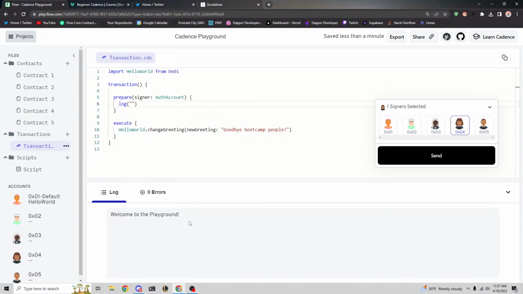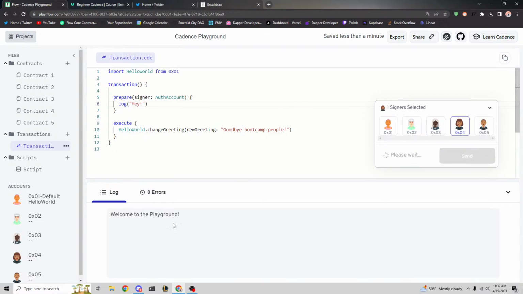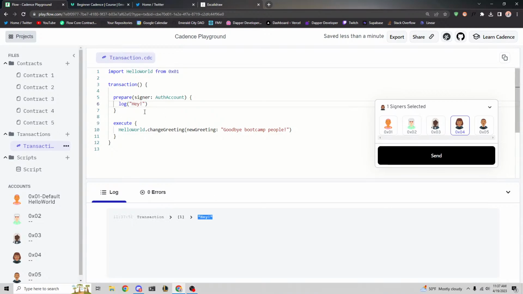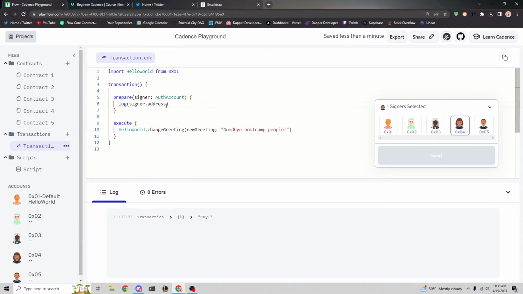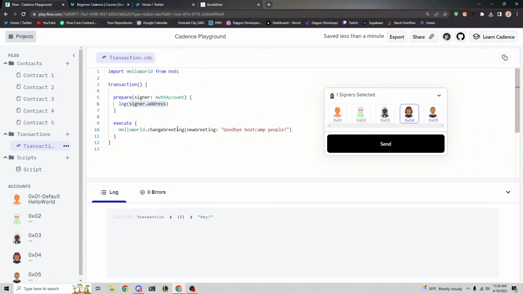Please note that in the real world, in testnet and mainnet, logging is completely useless because it doesn't do anything. It only is helpful for debugging and emulator purposes. But if I just put hey inside here, then when I send this, you'll see it actually just prints hey to the console. So what we can do is print signer.address. What this will do is take who signed the transaction and print their address. So this is just to show you what signing really is.